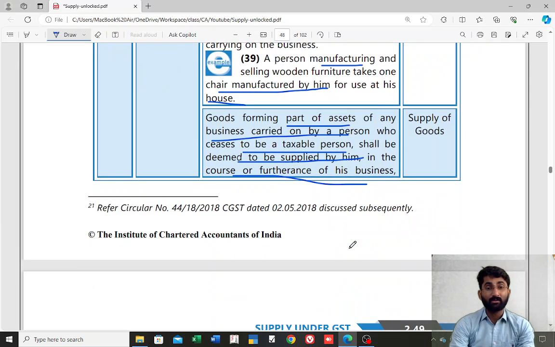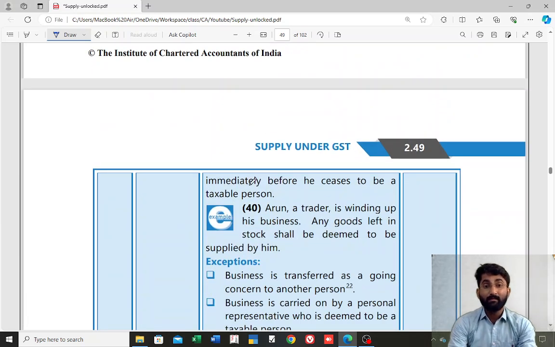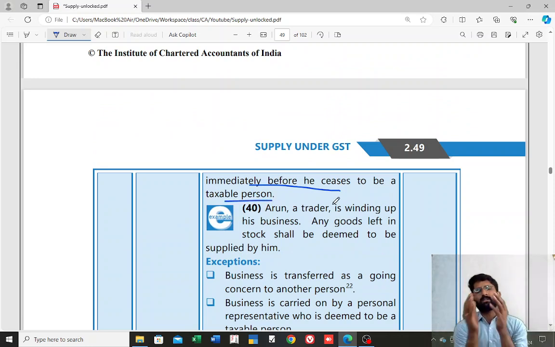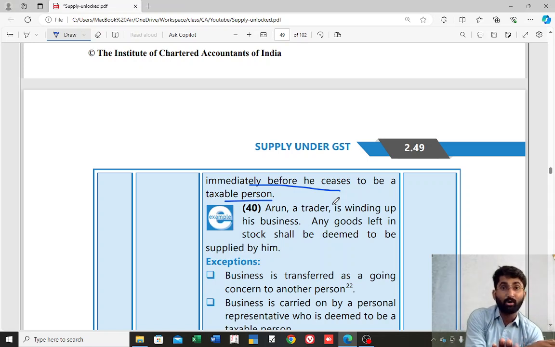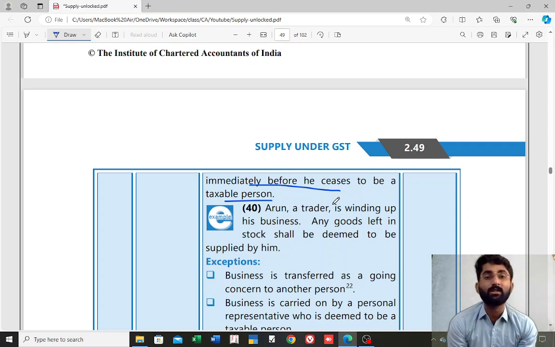In the course or furtherance of the business, continue, immediately before he ceases to be a taxable person. Till now, till today, I was a taxable person. That means I was a registered person. And I am applying for cancellation of registration. Till today I was a registered person. And if I have taken any ITC on the goods which were there in my godown, I have to reverse that. Why? Because tomorrow onwards I am not a registered person.